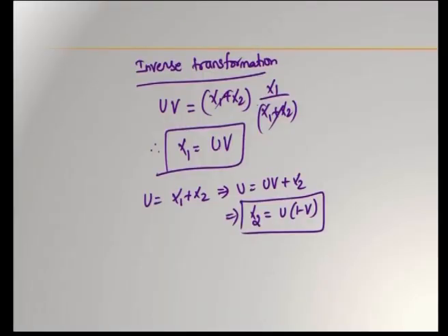U is x1 plus x2, v is x1 by x1 plus x2. So, u, v are in terms of x1 and x2. Now, we have got the inverse transformation, x1 in terms of u and v, x2 in terms of u and v.